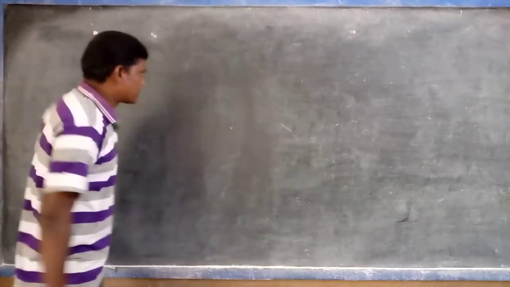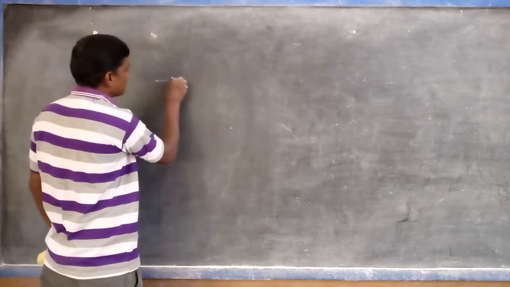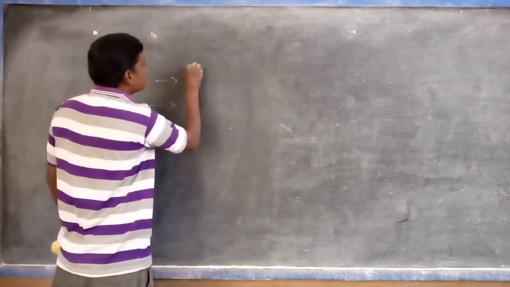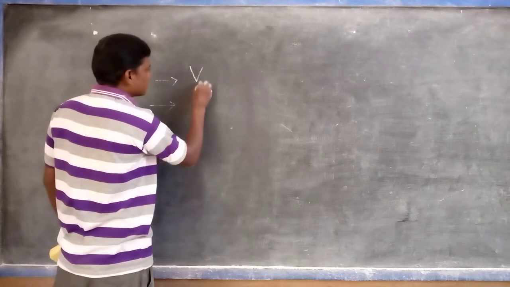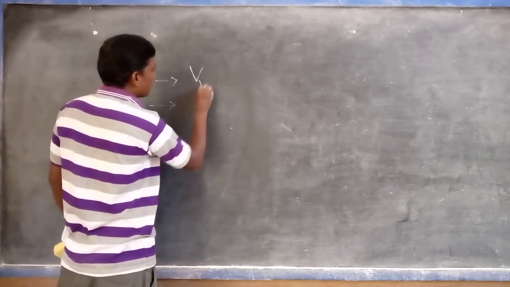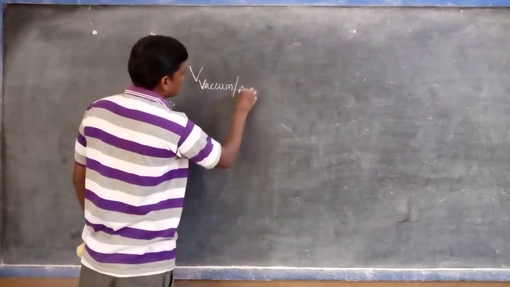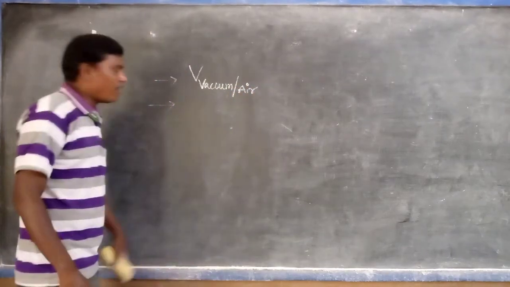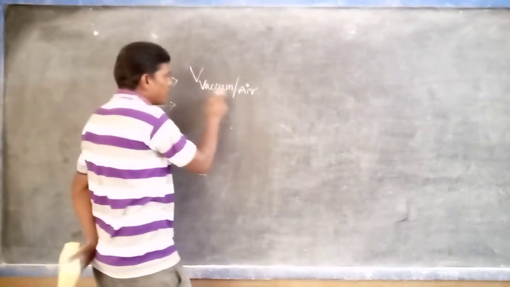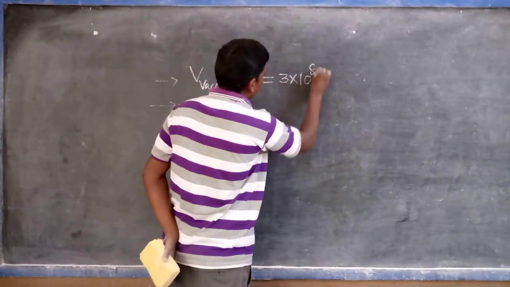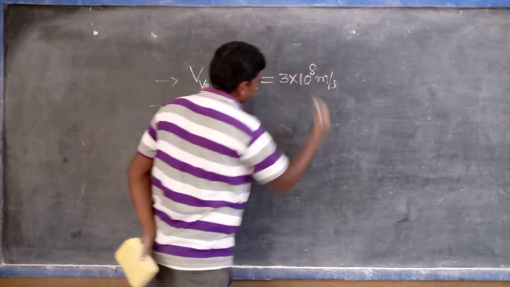We also know some important values. The speed or velocity of light in air or vacuum is 3 into 10 power 8 meter per second.